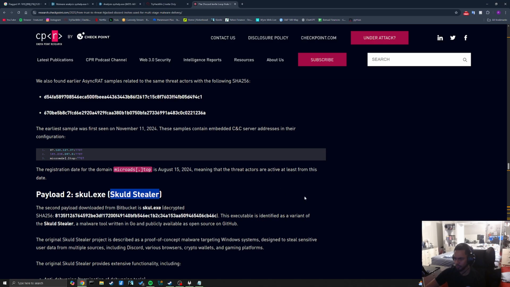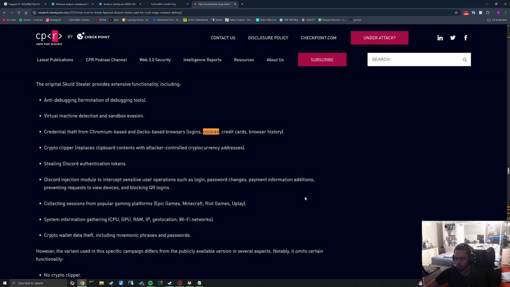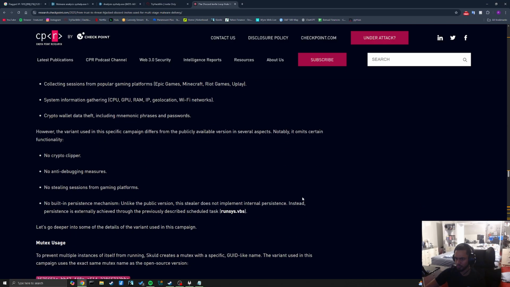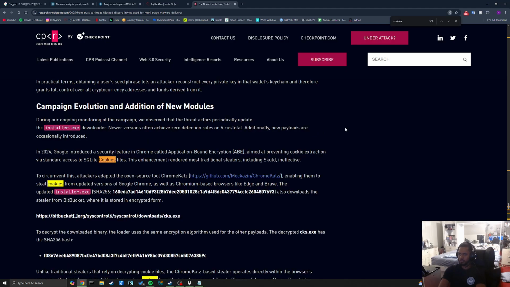Now targeting Windows. Okay, let me pull up the word cookies again. Via standard access, including skull effective. Chromecats.